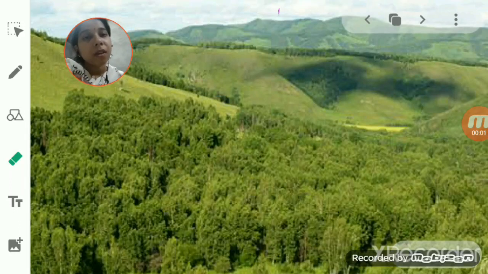Hello students. So yesterday we were talking about the grassland habitat and the forest habitat. Grassland habitat is that habitat in which a large area of the land is covered with grasses, while the forest habitat is that habitat in which a large area of the land is covered with trees. So herbivore animals or carnivore animals like the lion or the deer, they adapt themselves so that they can live in this habitat. Later on we studied about the aquatic habitat.